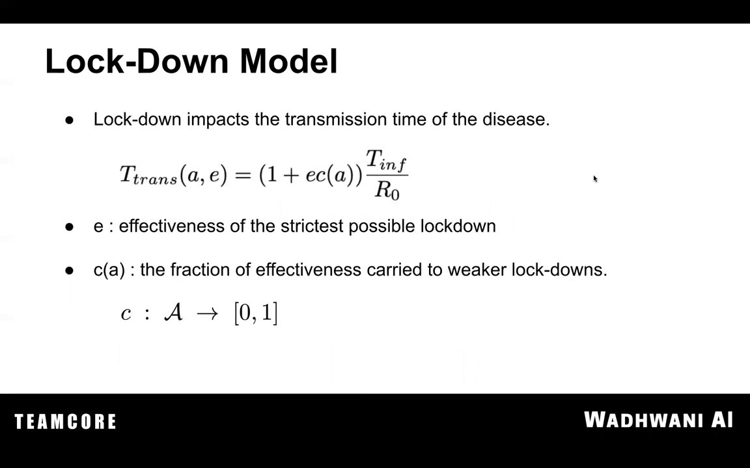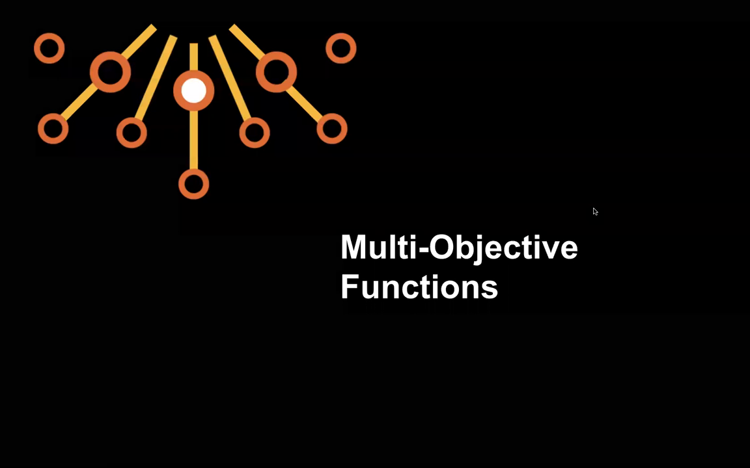The way transmission time is dependent on E and A is that transmission time is defined by this equation, where E into C of A is the effectiveness of the corresponding lockdown, which is how you can see that different lockdowns lead to different transmission times.